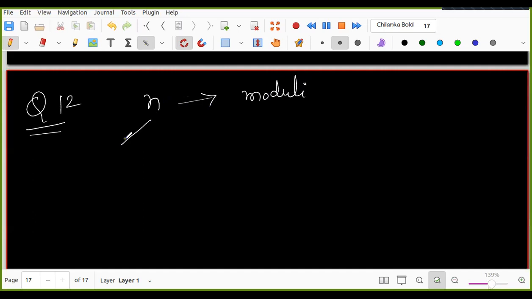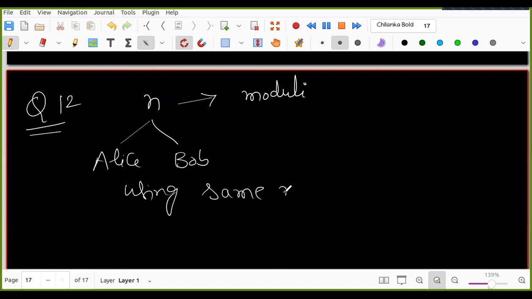Okay. Both Alice and Bob are using the same n. Is it okay, Suresh? Yes, sir. They are using the same n. Okay, is the first part okay? So both are using the same n, that people came to know.